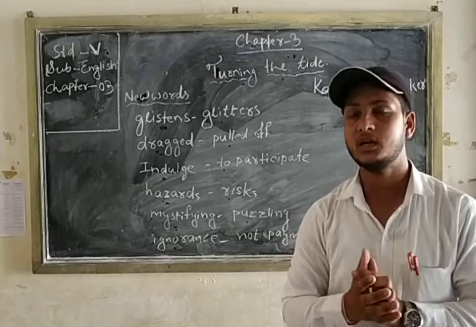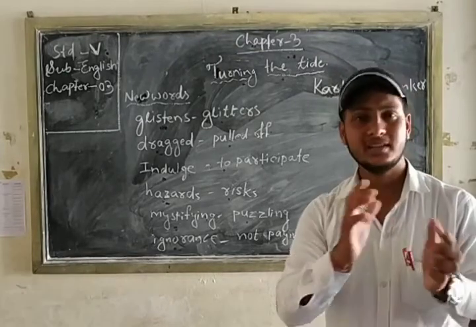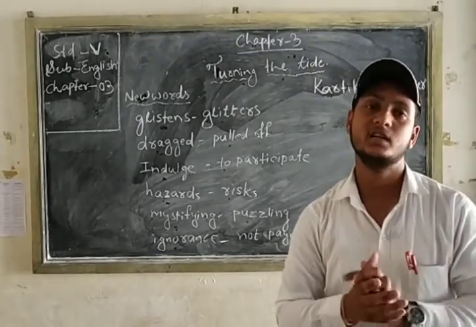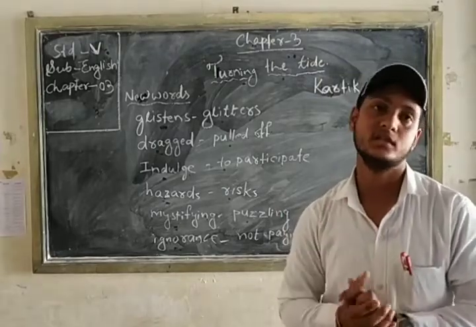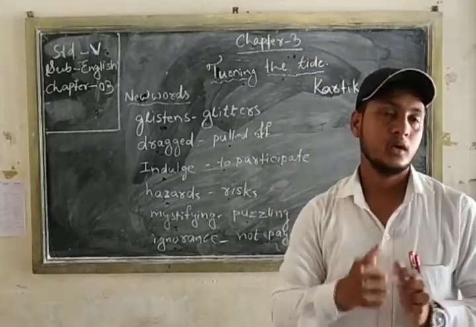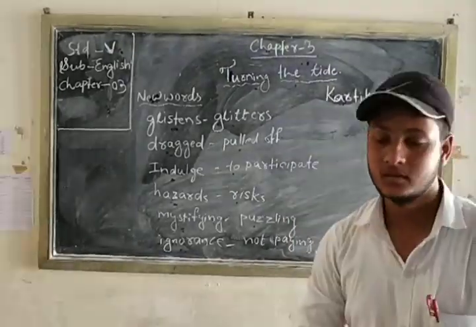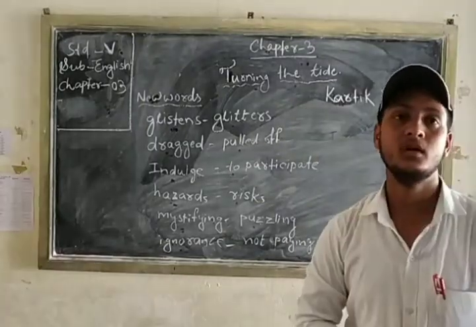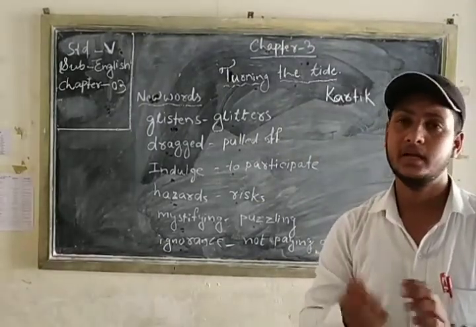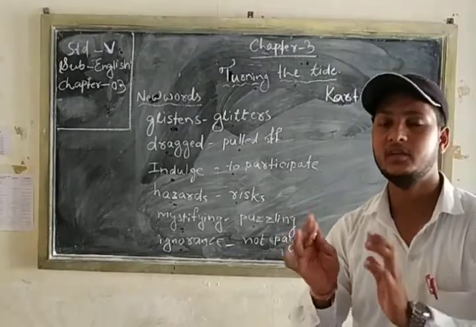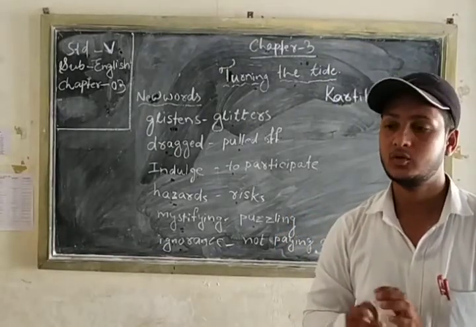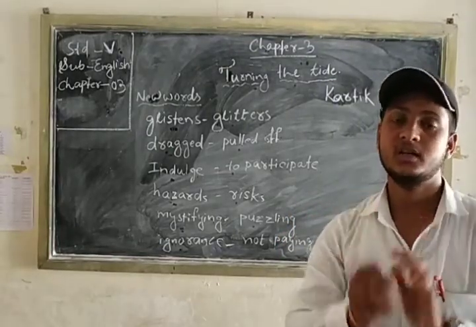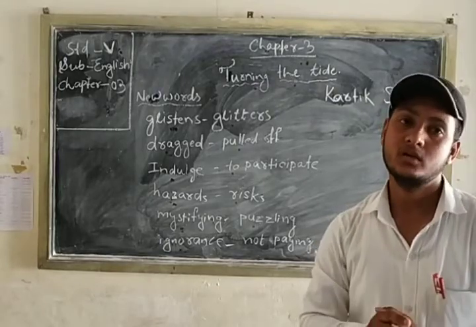In Odisha, in the last 10 years, about 1 lakh olive ridley turtles have been killed in trawl fishing. Nearly 1 lakh sea turtles have been killed in Odisha in the last 10 years.